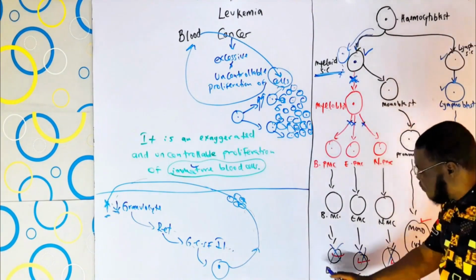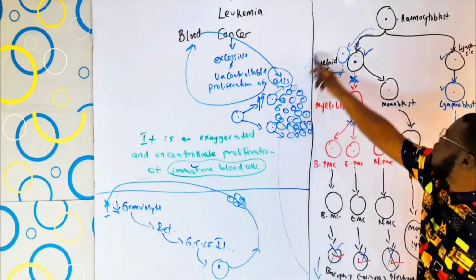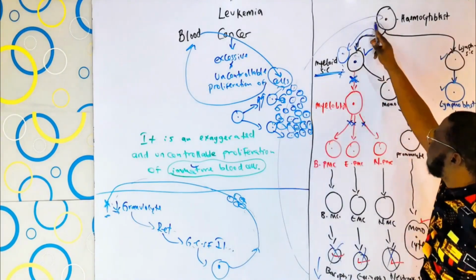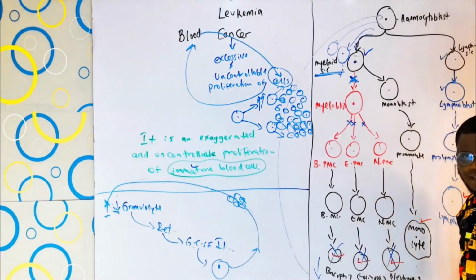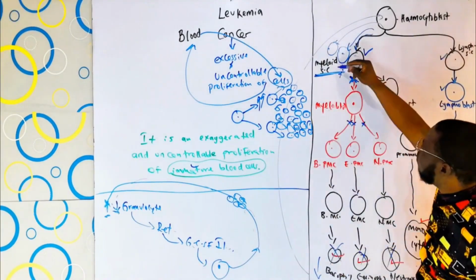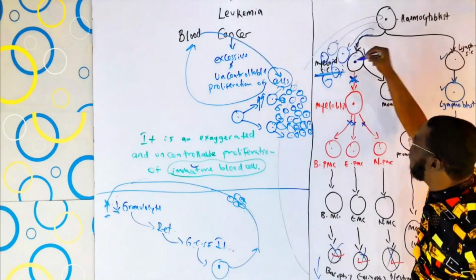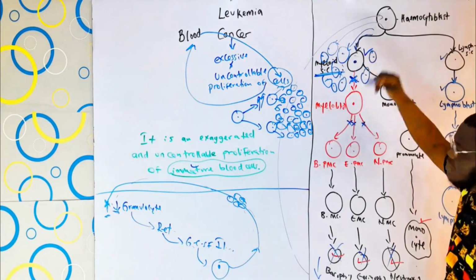At the end, you are still going to have a reduction in the granulocyte level, and that reduction will send an impulse back to the hemocytoblast, and it still releases another myeloid stem cell. Are you with me, guys? And this keeps on occurring until you have a lot of myeloid stem cells, and they are not going anywhere. And they keep on producing, as in they keep on being